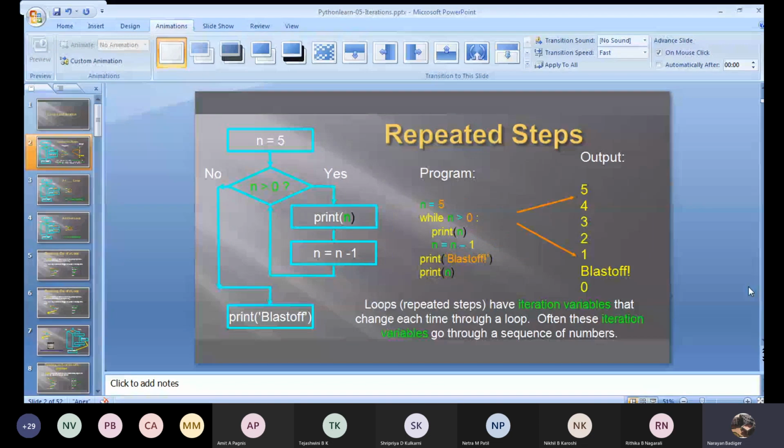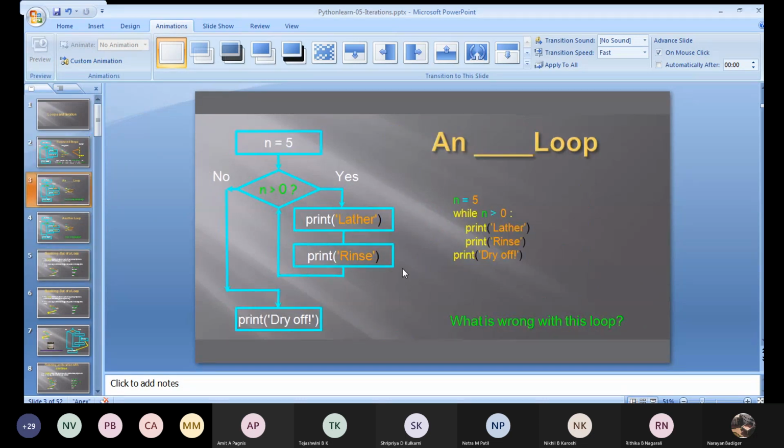So if n is equal to 0. Yeah, that will also work. How? Yes, if n is equal to 0, where do you want to insert that?